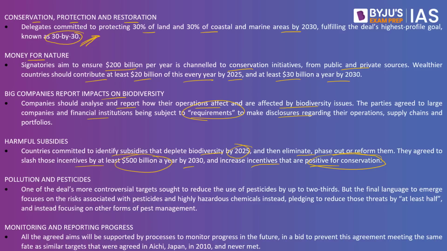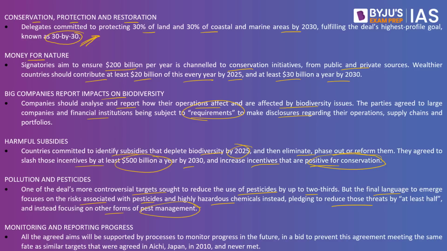One of the ideal, more controversial targets sought to reduce the use of pesticides by about two-thirds, but the final language to emerge focuses on the risk associated with the pesticides and highly hazardous chemicals instead, pledging to reduce those threats by at least half and instead focusing on other forms of pest management.